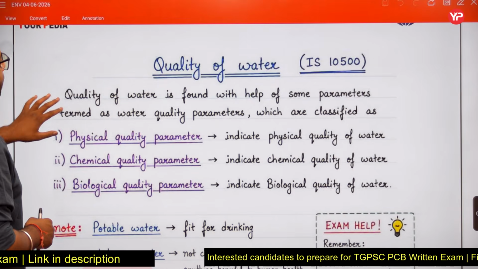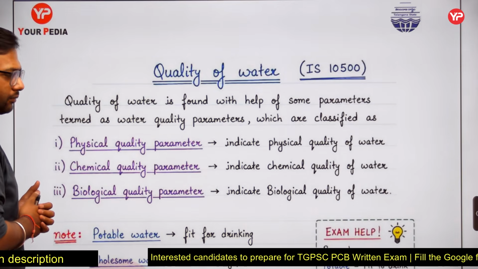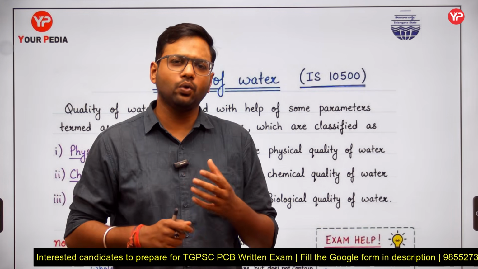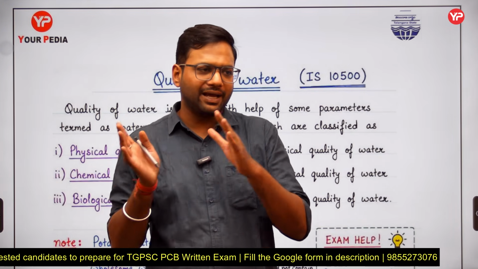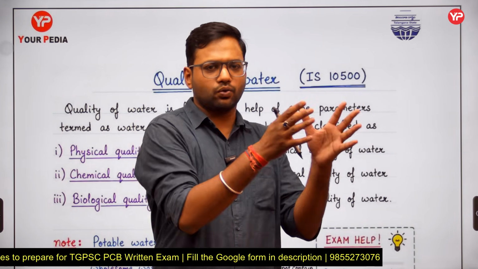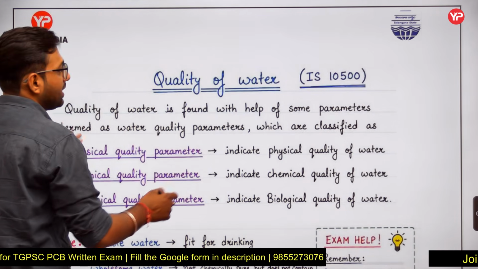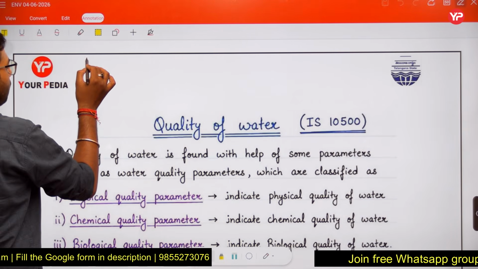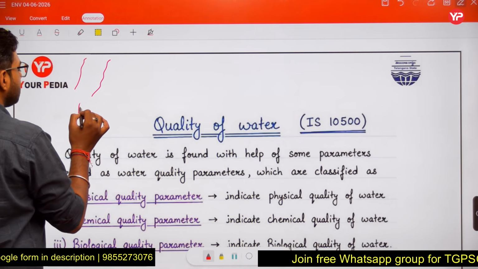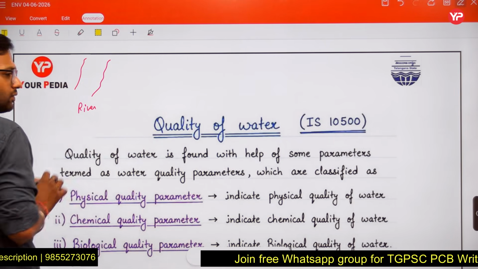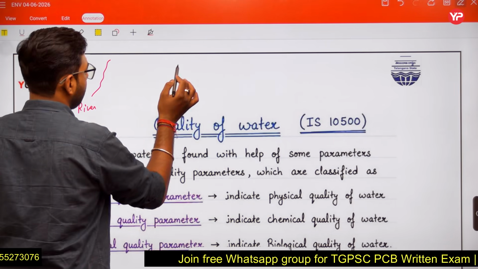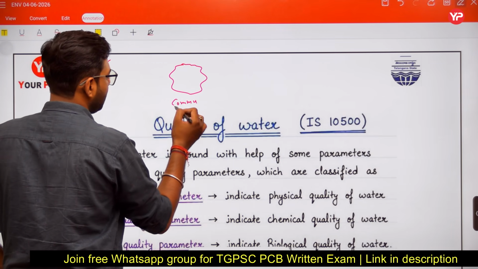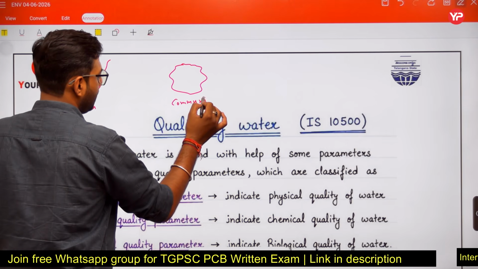First of all, the quality of water, friends, right? What is the purpose of assessing the quality? If I ask you that you have a source and you are going to supply this water from this source to a community, let's take an example. Let us suppose a river is there. We are considering this river as a source. From this river we are going to supply water to our community, our city, and our city requires water.